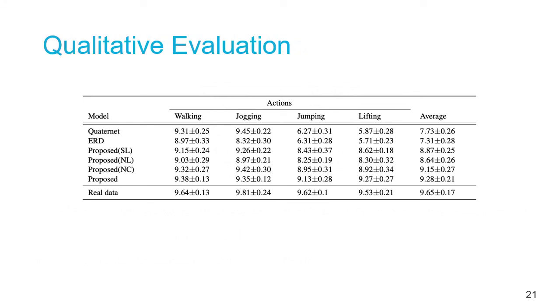We also conducted a qualitative study asking human observers to rate the realism of a motion sequence, from 1, highly unrealistic, to 10, highly realistic. As you can see in this chart, our model achieved the strongest scores overall, particularly for actions with low degrees of periodicity, such as jumping and lifting.